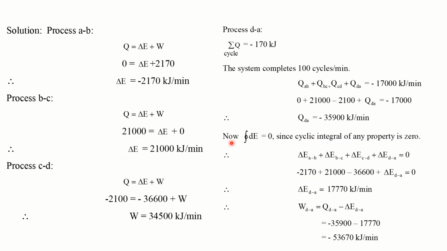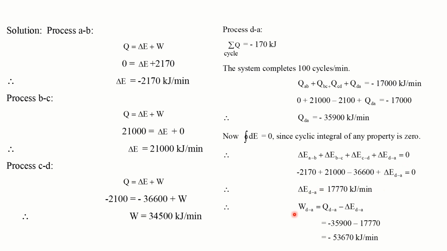Again, for a cycle, delta E must be equal to 0 because sigma Q is equal to sigma W, or sigma Q minus sigma W must be equal to 0. That's why delta E is equal to 0. So I put in all these things must be equal to 0. Correct, from this equation I can calculate this one.